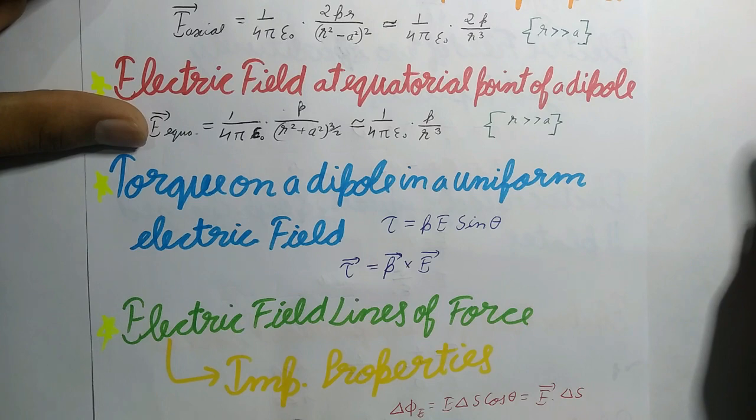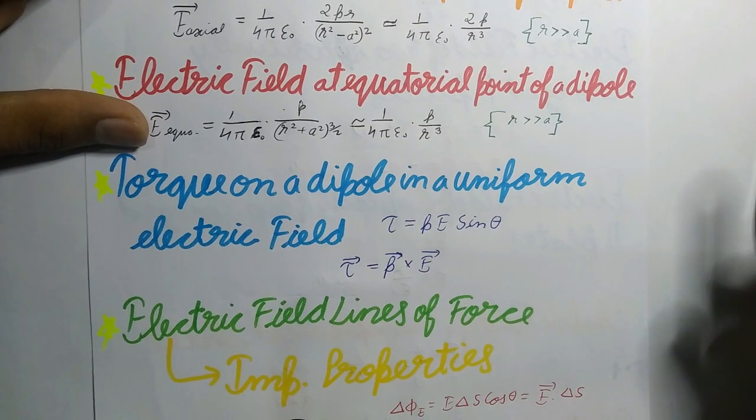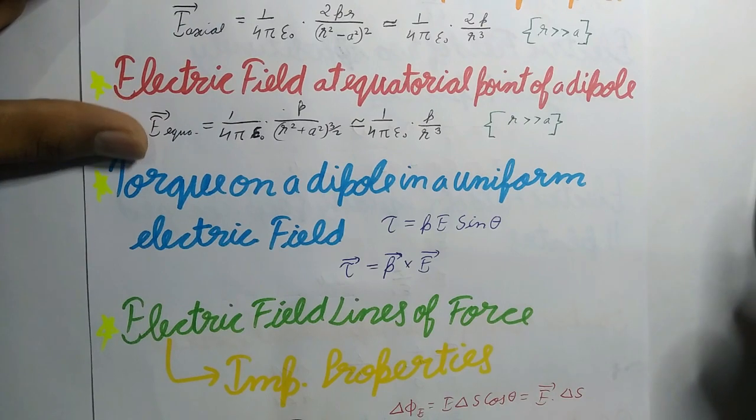So the dipole moment may also be defined as the torque acting on an electric dipole placed perpendicular to a uniform electric field of unit strength.